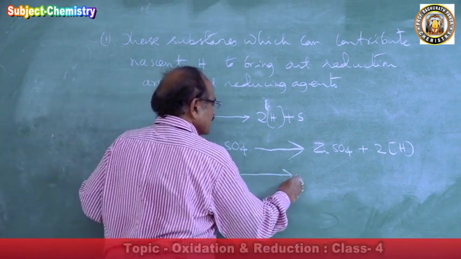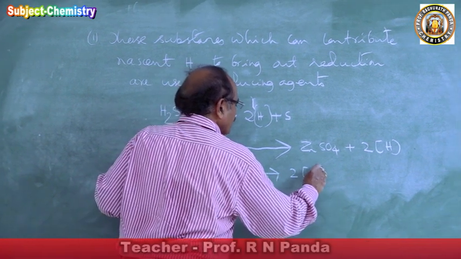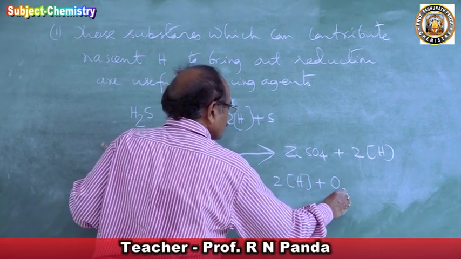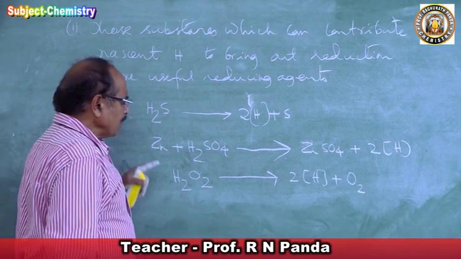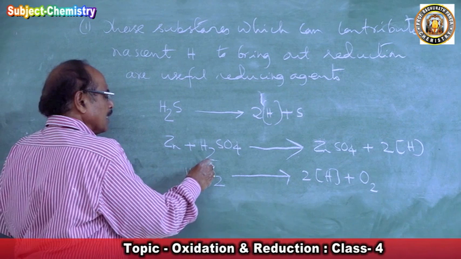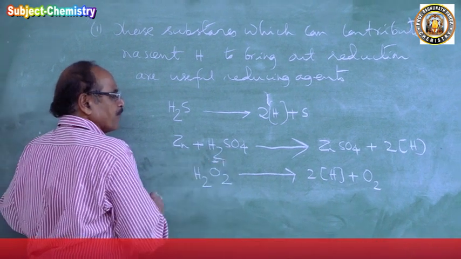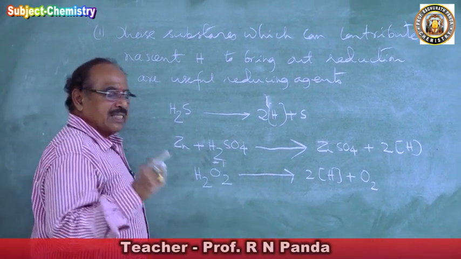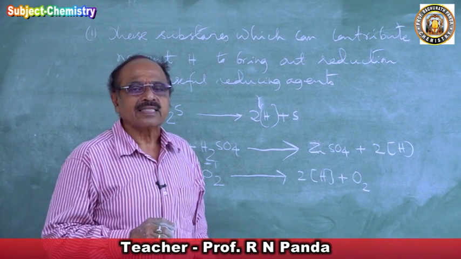Or we have hydrogen peroxide, H2O2. This can give us 2 nascent hydrogen and become O2. Somebody may question, sir, why is hydrogen peroxide a reducing agent? Oxygen here is in the -1 state, and oxygen is an elementary gas.